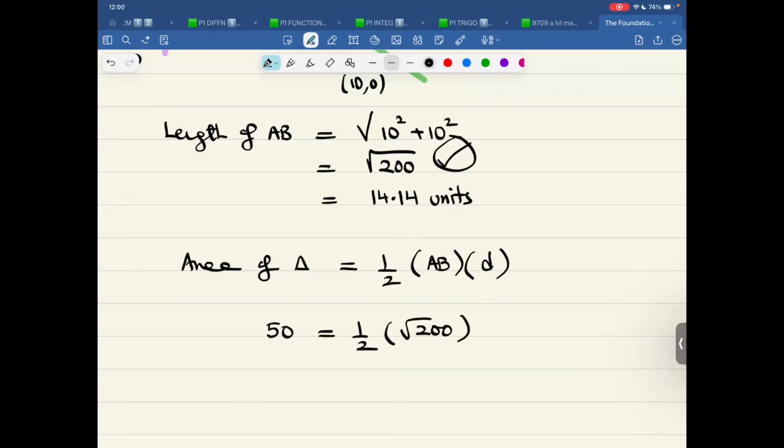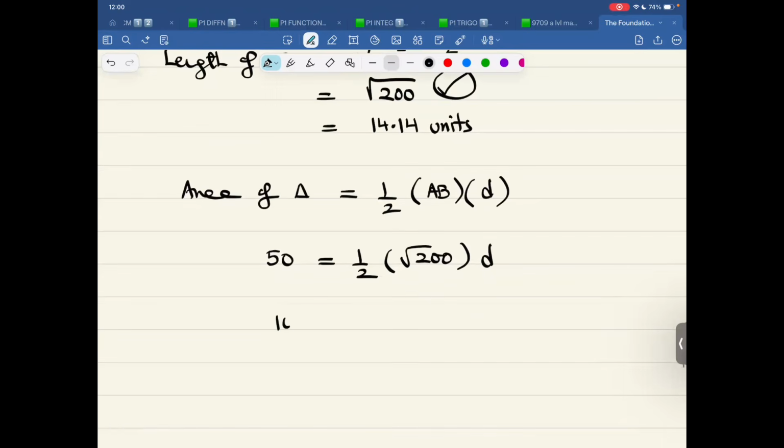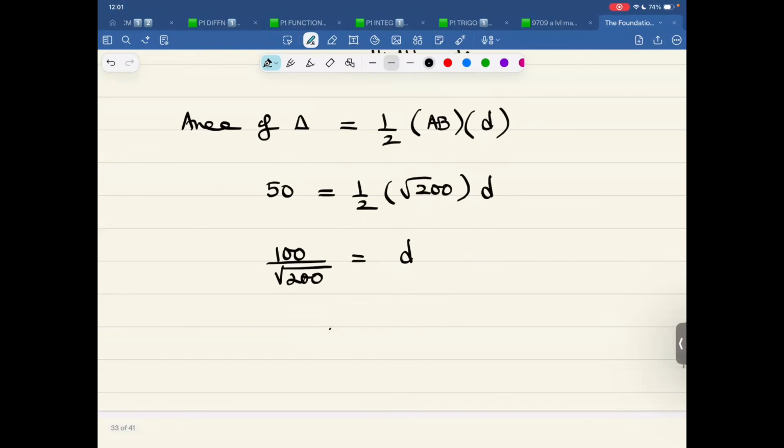There it is. And height is D. So therefore, 50 into 200 divided by square root of 200, that is equal to D. Use a calculator or use surds. D comes out to be 7.071, the same exact answer as before.